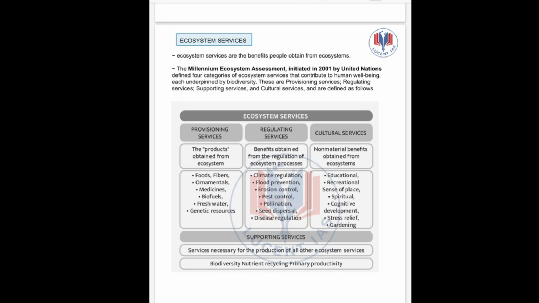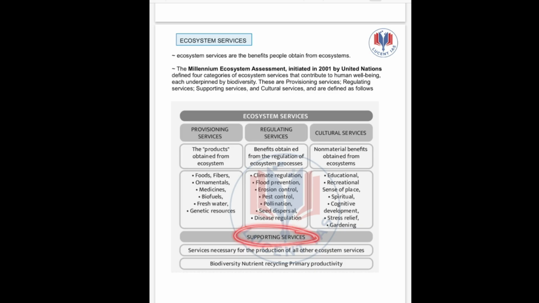Then cultural services. What do cultural services mean? The non-material benefits, not hard benefits but non-material benefits that we acquire from the ecosystem. These include educational, like research and development, recreational, for example zoo, spiritual, sacred groves, which we see in Meghalaya, cognitive development, stress relief like a visit to a national park, gardening as a hobby. Then lastly we have the supporting services. These are the services necessary for production of all other ecosystem services.